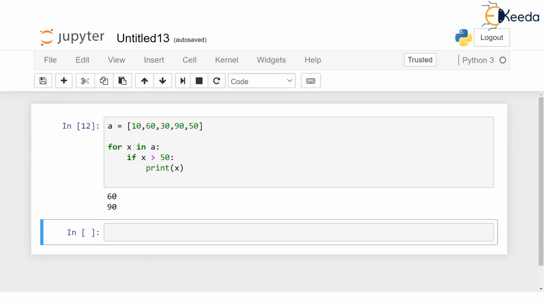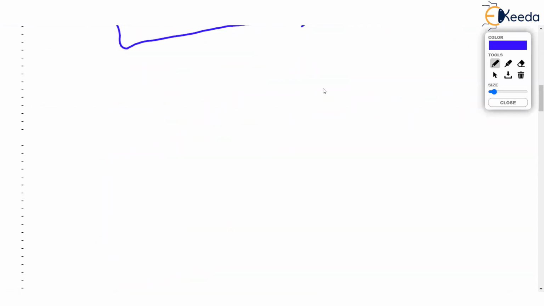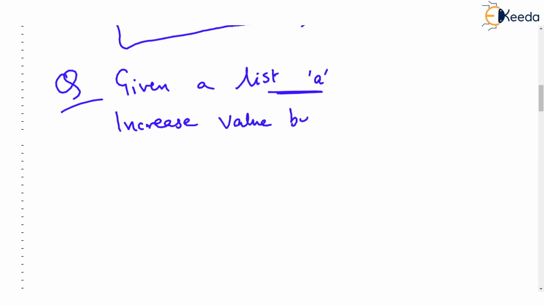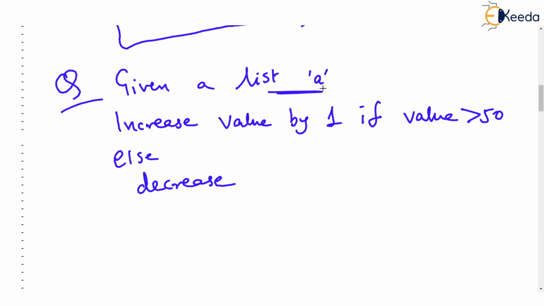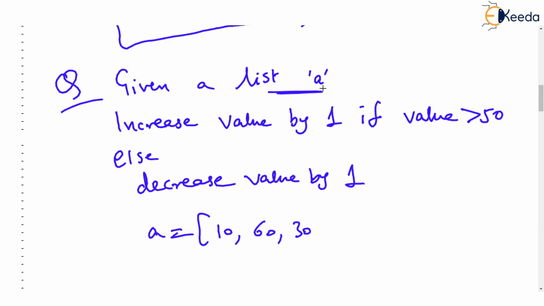So I pose a question to you. Okay, here is the question. Given a list, some list like A, what we want to do is increase the value by 1 if the value is greater than 50. Otherwise, decrease the value by 1. So as an example, suppose A is 10, 60, 30, 65, and let's say 40. This is our list.